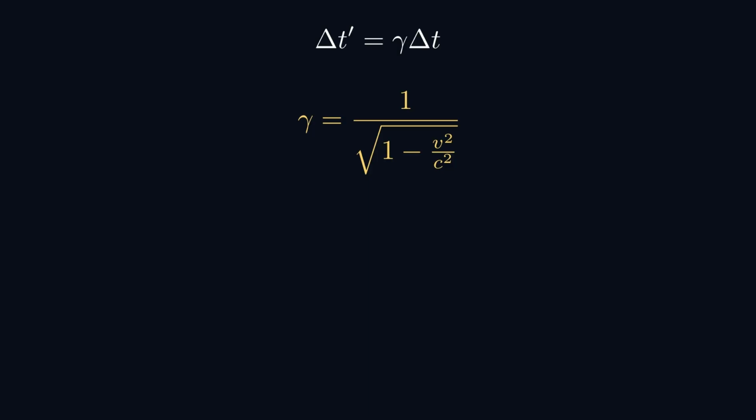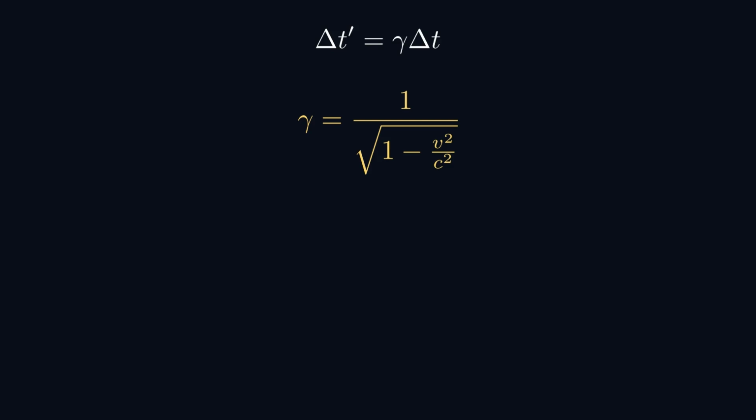How does this factor behave? Well, v, the velocity of the train, has to be less than the speed of light. And so v squared over c squared is less than 1. And therefore the square root at the bottom is going to be less than 1. And so gamma itself has to be greater than 1 because we're dividing 1 by a number that's less than 1. Now, as v tends towards c, as it approaches the speed of light, as the train is moving faster and faster, that term will get bigger and bigger.